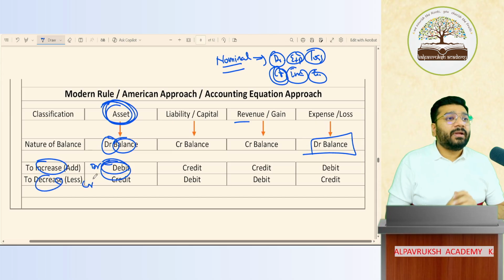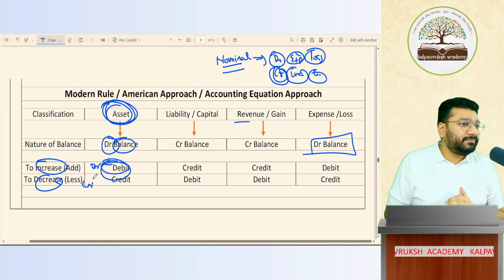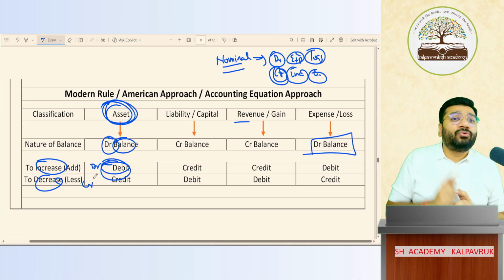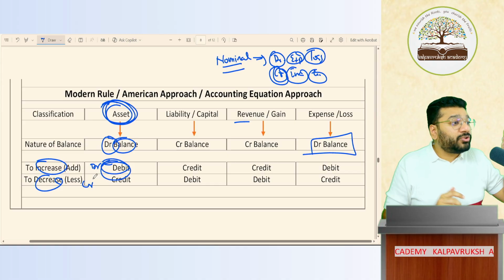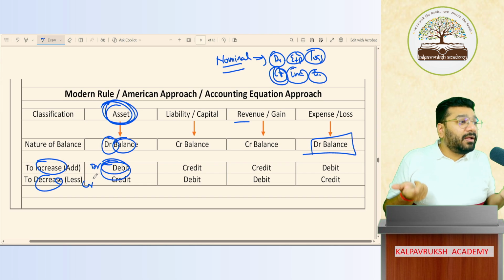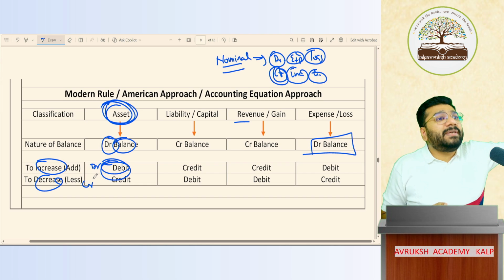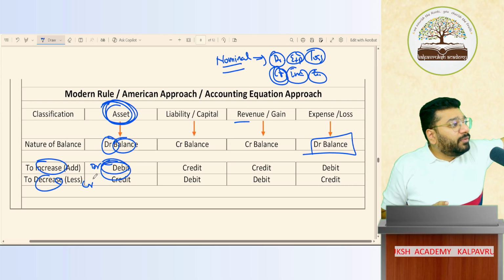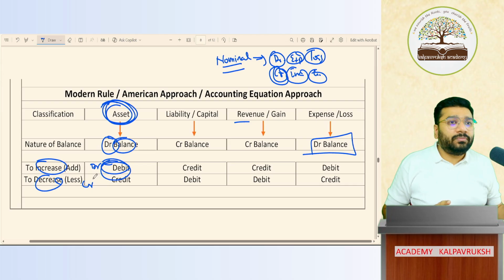Now, initially, this will look tough. Why? Because you are already used to the golden rule, so you're very comfortable with that. When you're doing something new, it'll be a little difficult. But with practice and revision, this will become easy. A point will come where you will feel this is more comfortable than the golden rule.